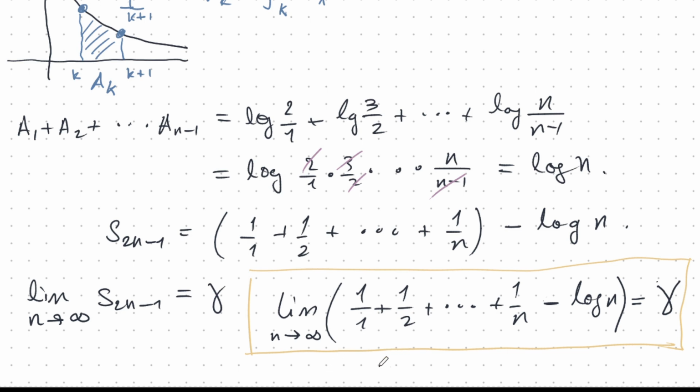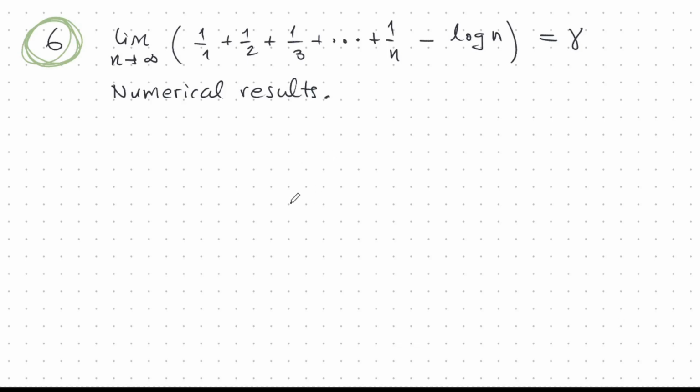So now let's just look at this definition and see what it does numerically. I was curious to see how this thing works numerically, so I wrote a tiny little program in Maxima, which is a computer algebra system, to compute this for various n, and let's see what happens.